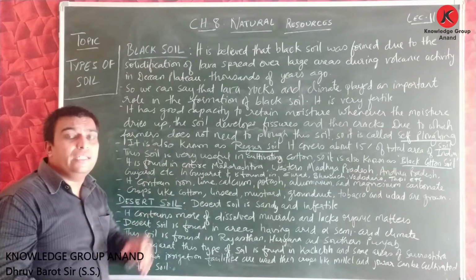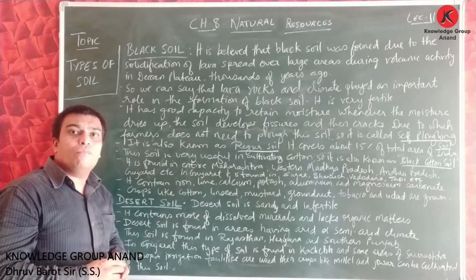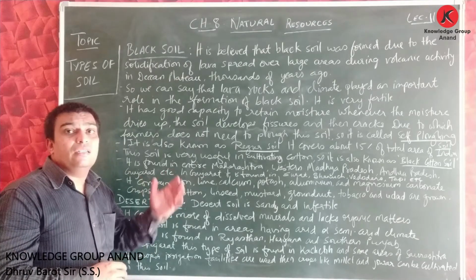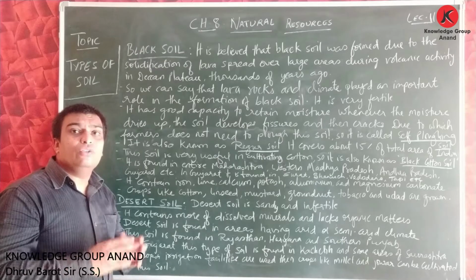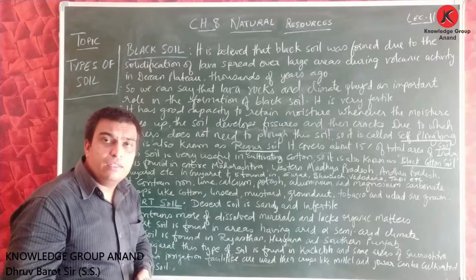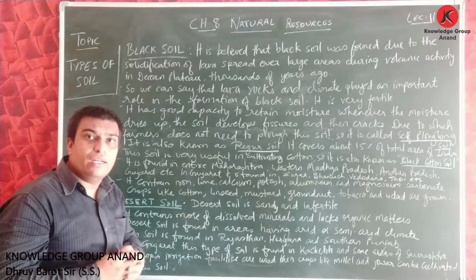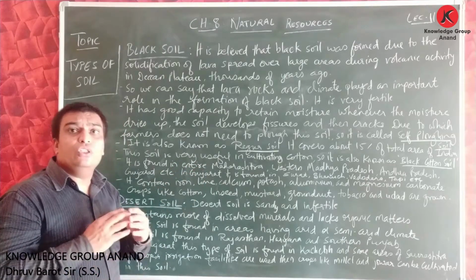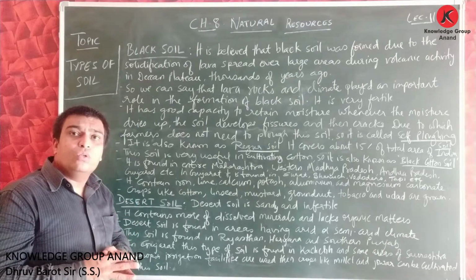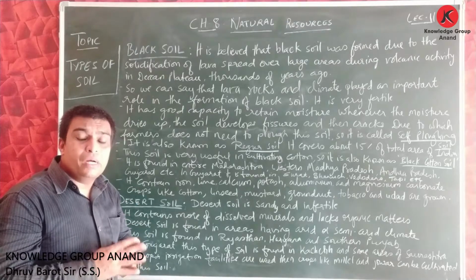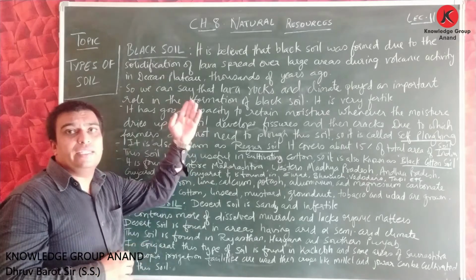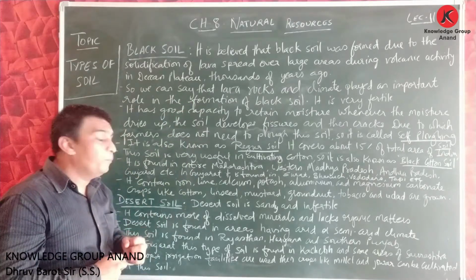Friends, you can see the different names of the same soil. Black soil has different names: it is known as self-plowing soil, it is also known as rigor soil, and it is also known as black cotton soil. Friends, you can be asked in your exam with any of these names, but you have to write the information about the same black soil.